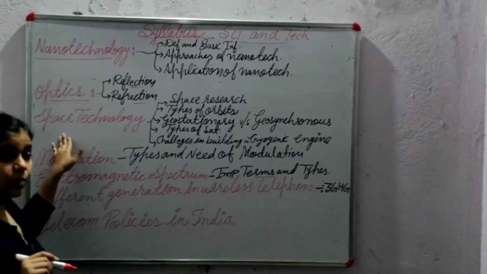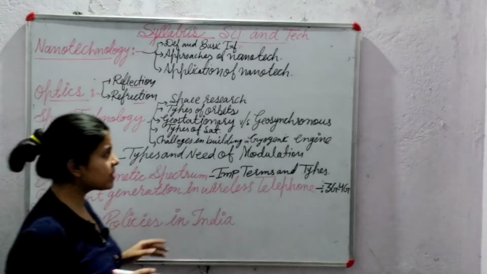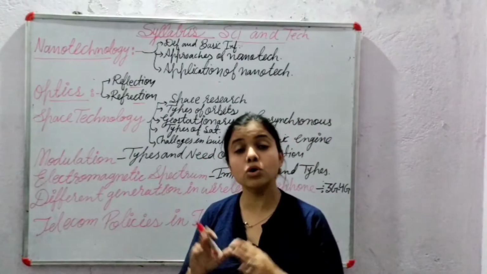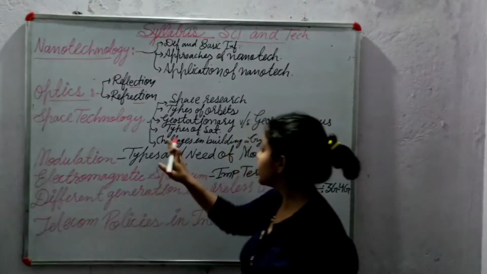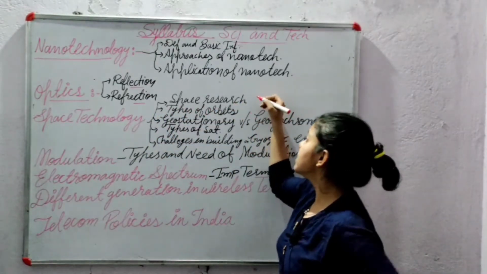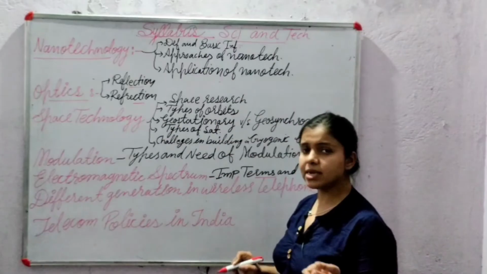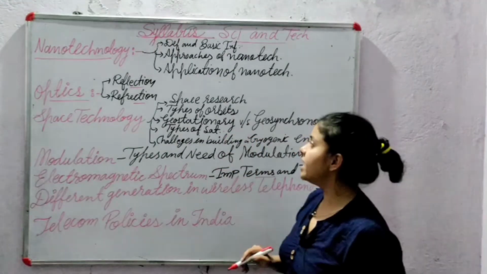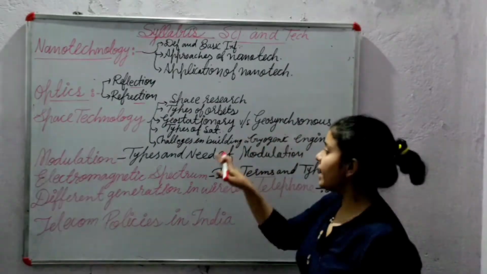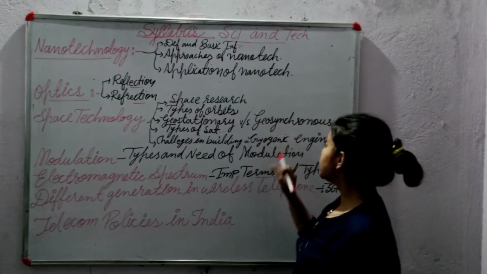And now the most important part in science and technology, according to me, this portion is containing the most marks in your exam. The space technology. In this we have to study related space researches and types of orbits, types of satellites, and geostationary versus geosynchronous. Okay. Next is challenges in building a cryogenic engine.